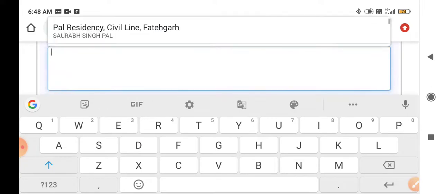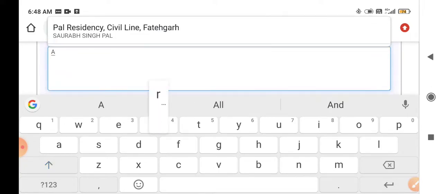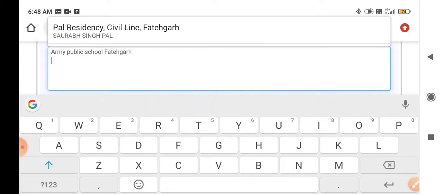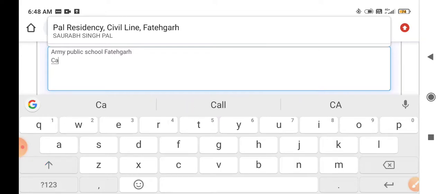Next is complete school address: Army Public School, Fatehgarh, Kent area, UP.